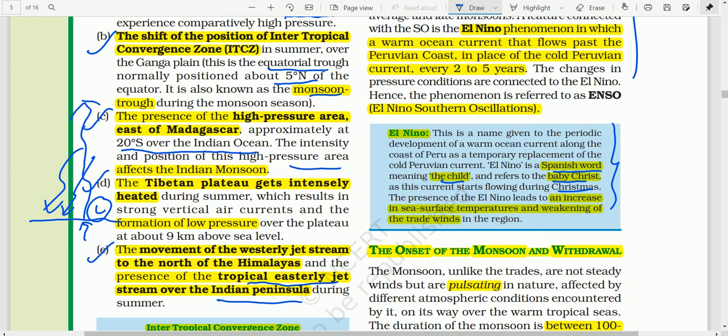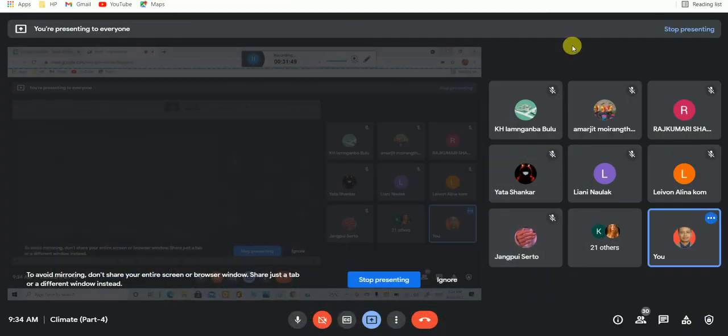And when there is El Nino, you must know that the sea surface temperature will increase and there will be weakening of the trade winds, and because of that, our Indian monsoon may fail or may be late.